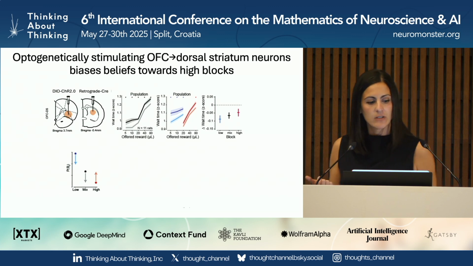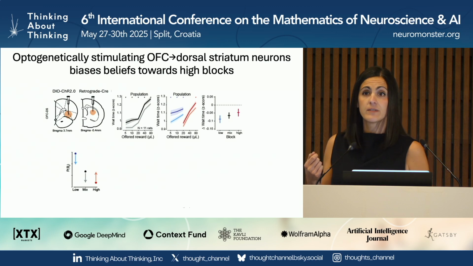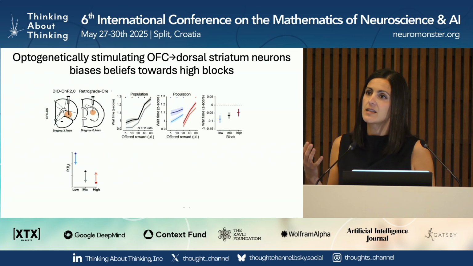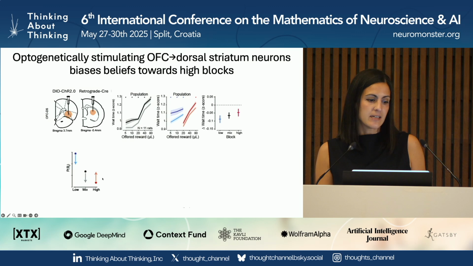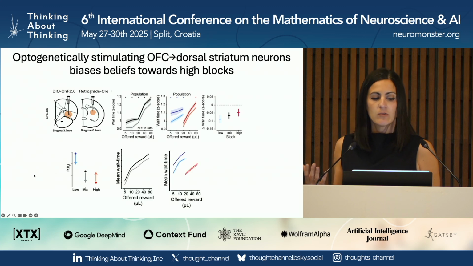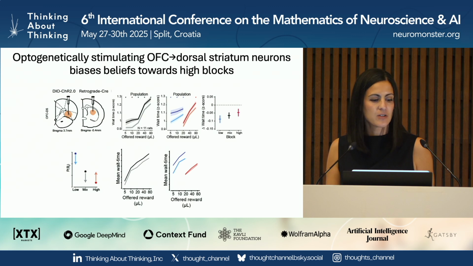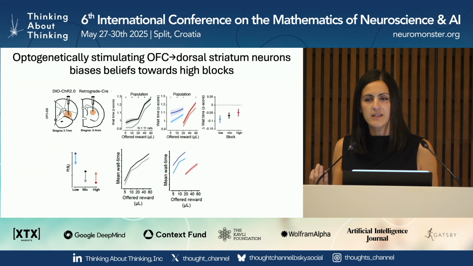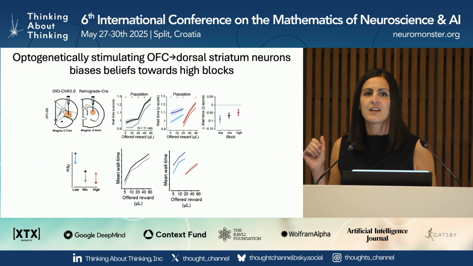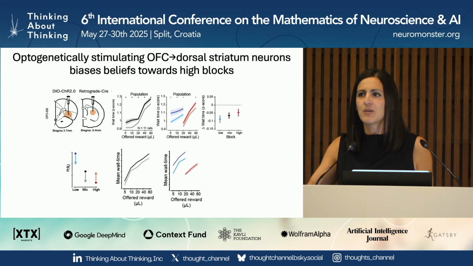And what Maggie found is that if she introduced a bias to the prior, such that the model was biased to think that it was in a high block at the expense of thinking it was in a low or a mixed block, she was able to reproduce this graded effect of the manipulation as a function of block. And so that was an interesting hypothesis. We had difficulty finding any other parameters that produce this pattern of results, but it's a little bit of a weird thing to think about, that you're making the rat think it's in a high block.